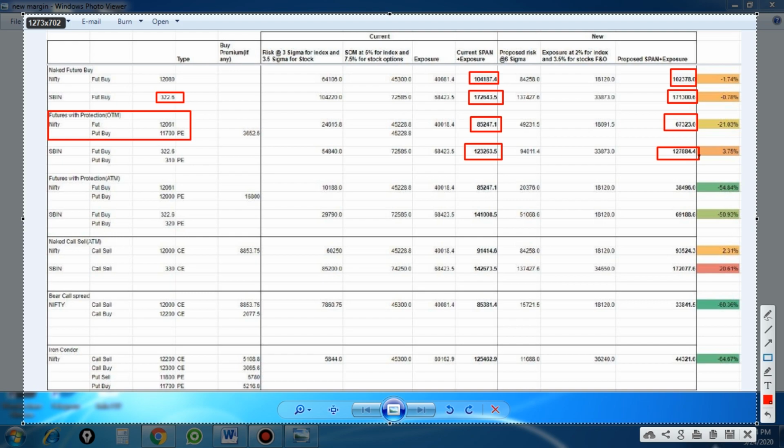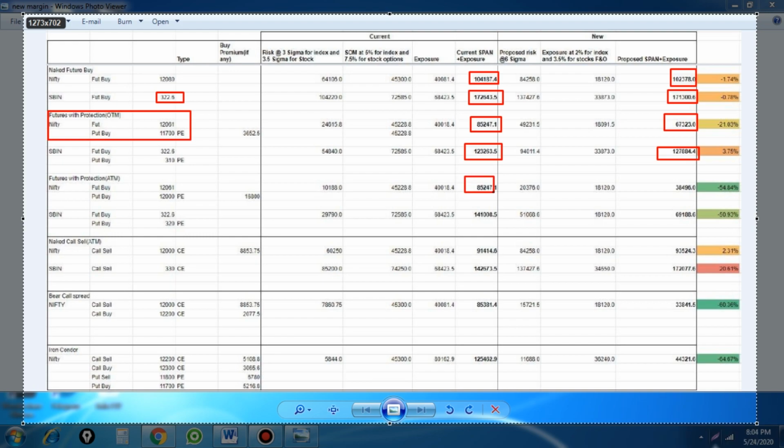And what about ATM options? With this ATM options hedging strategy, we do a lot of things. We know the advanced option trading strategy, and those who have attended my paid lessons know very well what this strategy is. If you are buying the future with ATM put options, that gives you a better margin benefit.